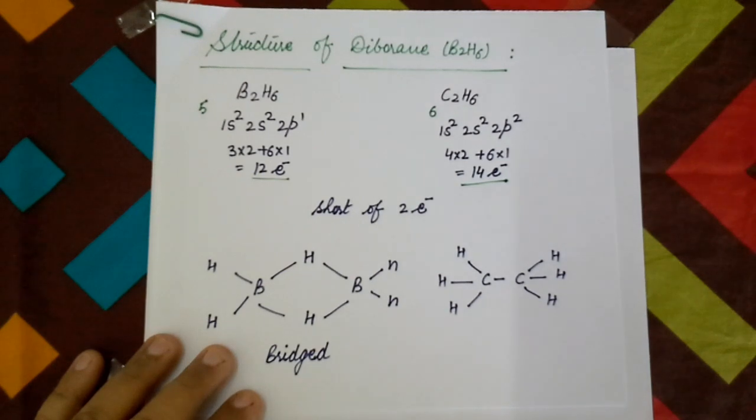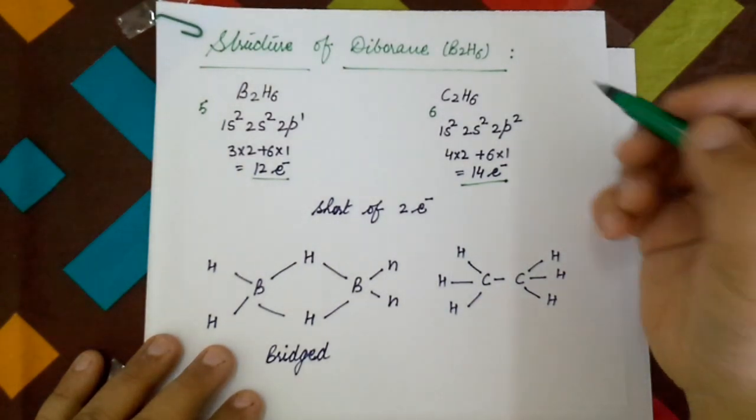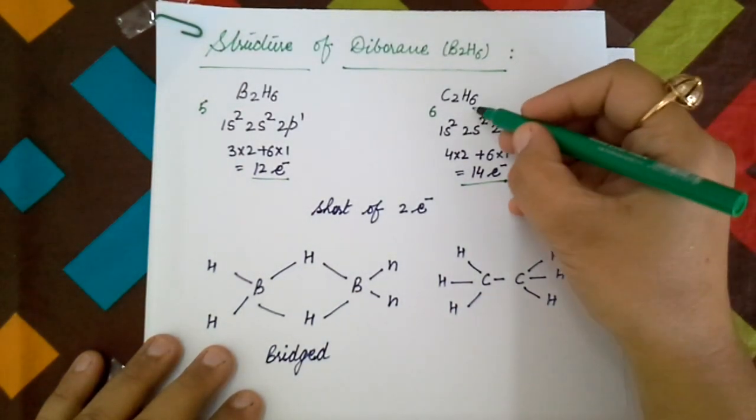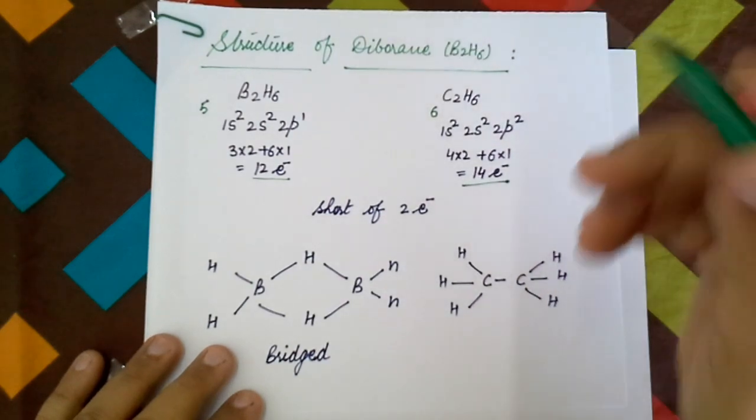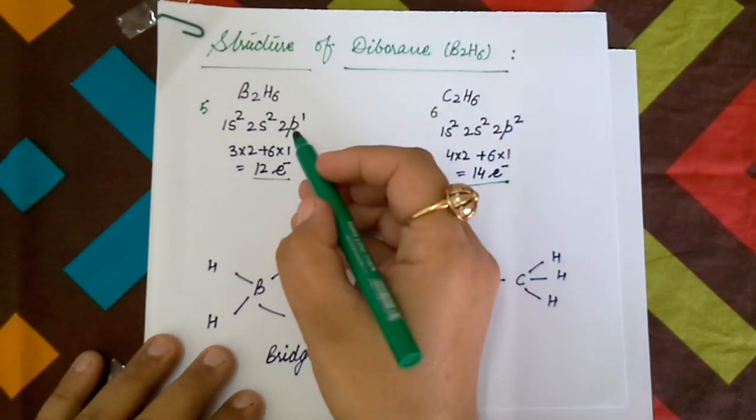Today we are going to study the structure of diborane. If we look at the molecular formula of diborane, B2H6, we may think that its structure is similar to that of ethane, C2H6. Now going a little deeper, let's try to find out whether it is true or not.